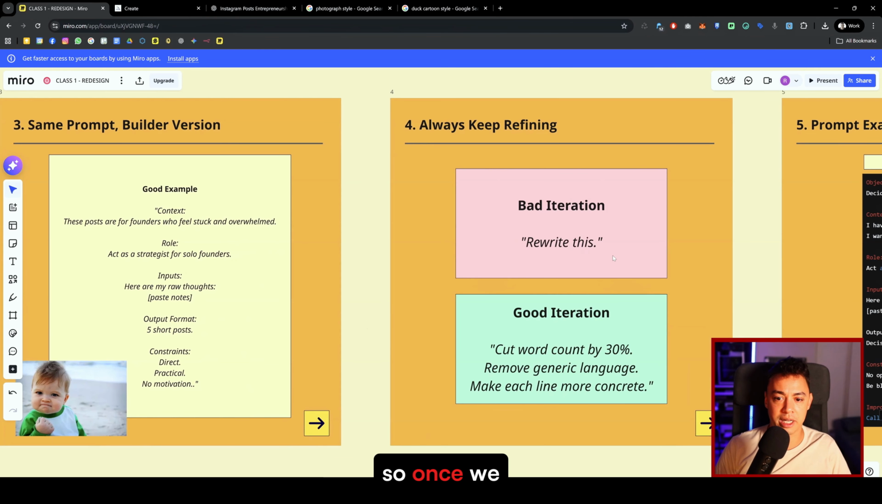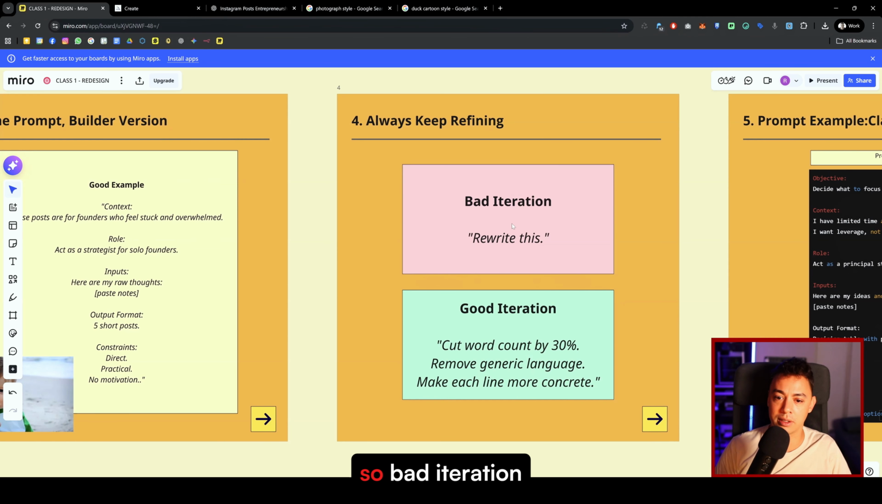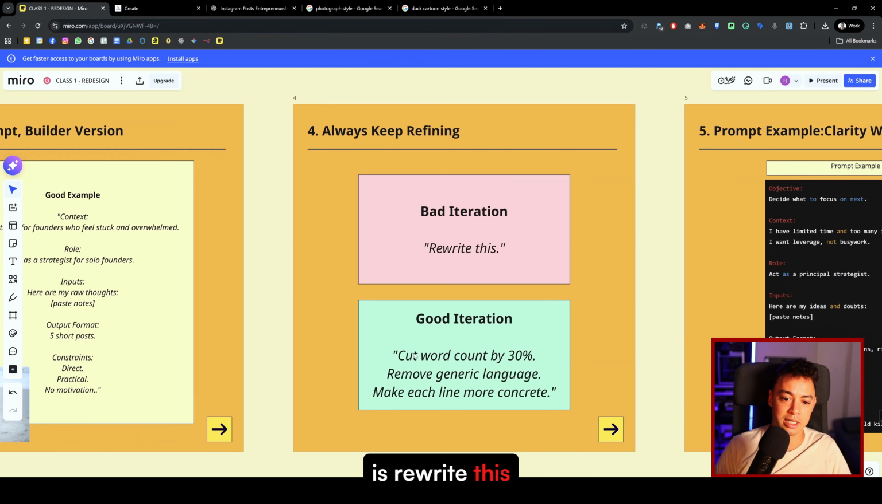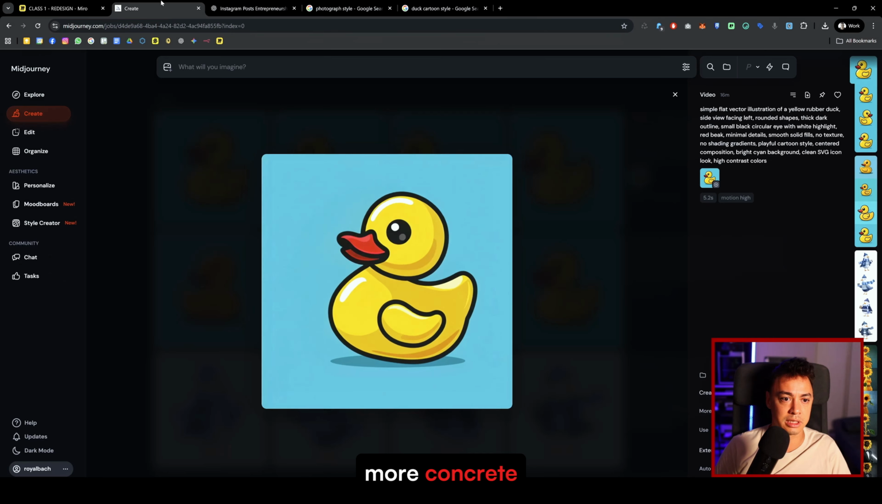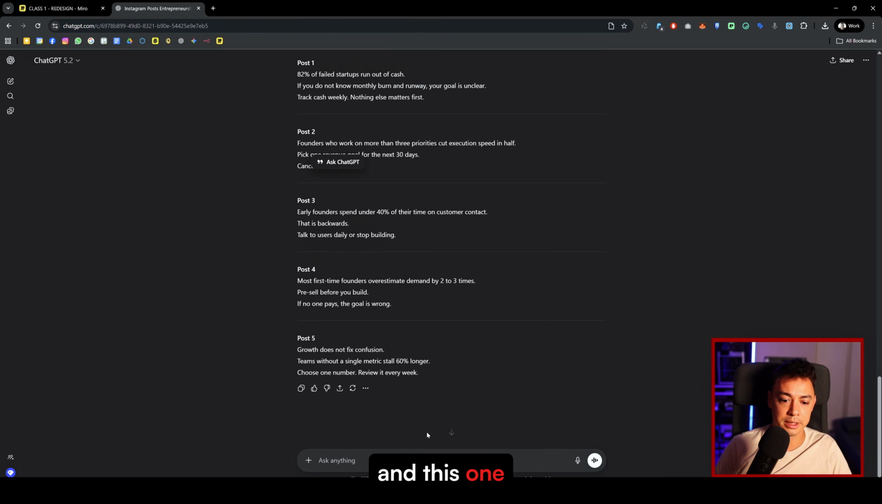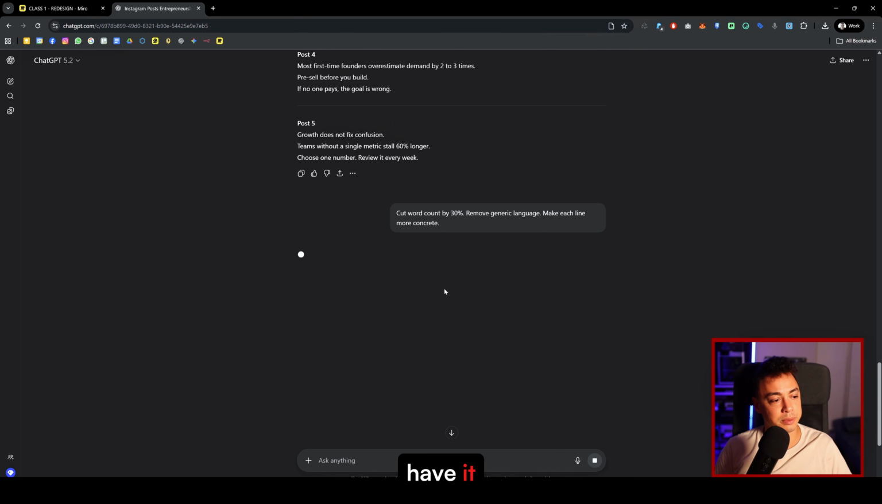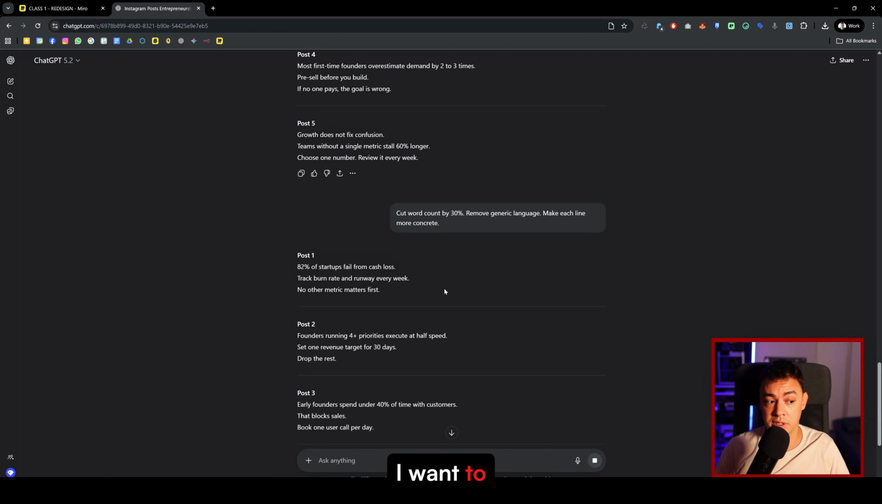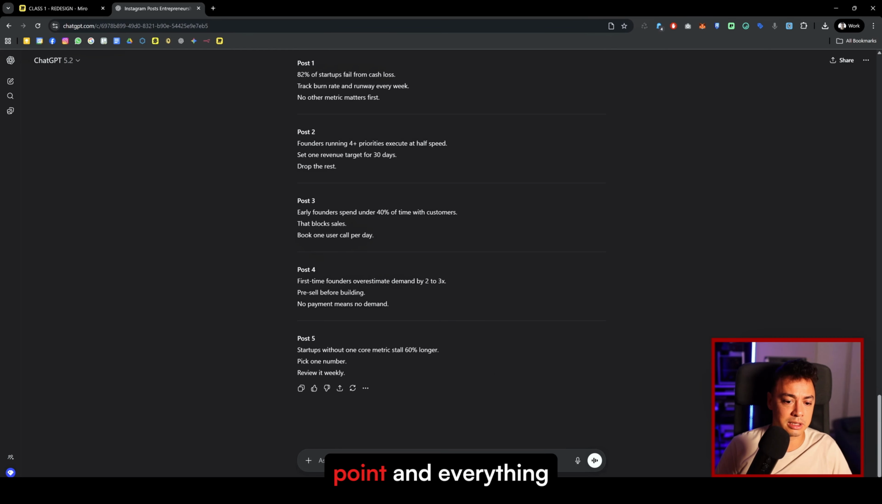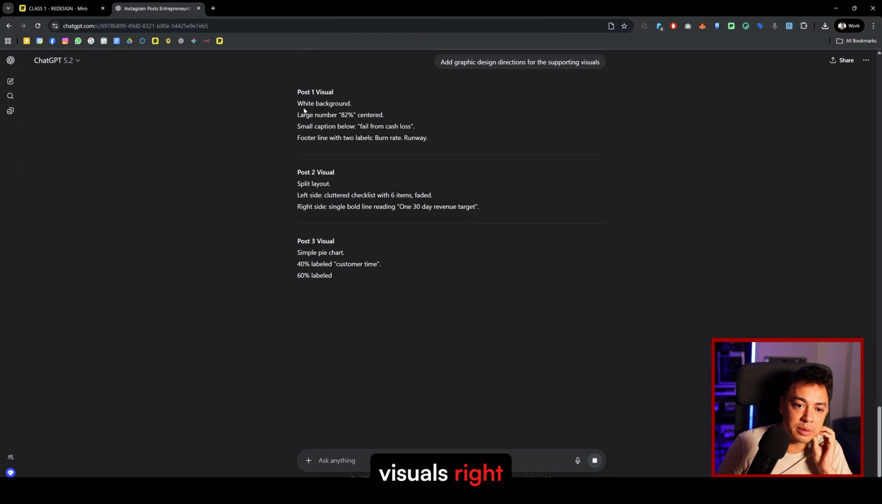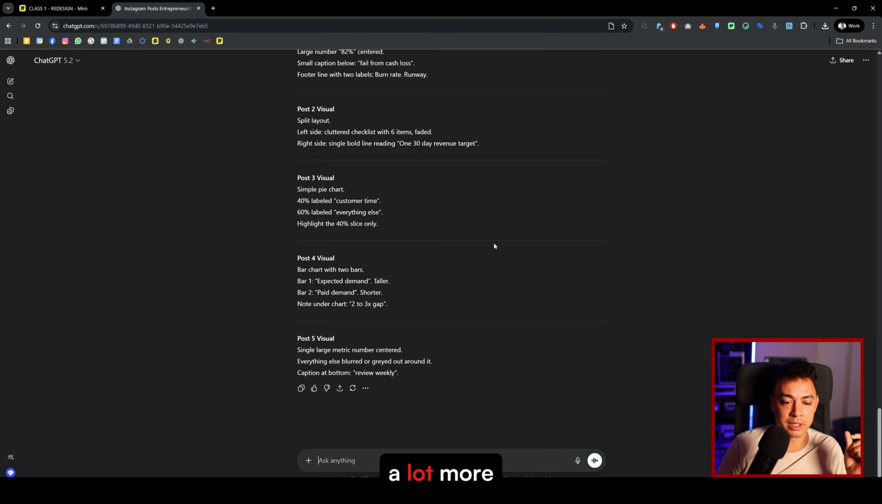Always keep refining. So once we have this, we want to dive a little bit deeper. A bad iteration is just "rewrite this." So we can say, cut word count by 30%, remove generic lines, make each line more concrete. This one, and this one. All right, there we have it. We dive one step deeper, right? It can also be something completely different, like you say, "Hey, I want to focus on this industry." But now everything is a little bit shorter, more to the point. And then add graphic design directions for the supporting visuals, right? Visuals, see? So you get a lot more output.